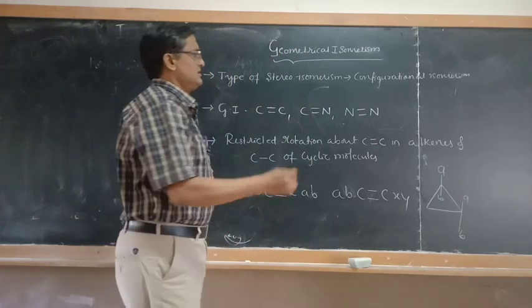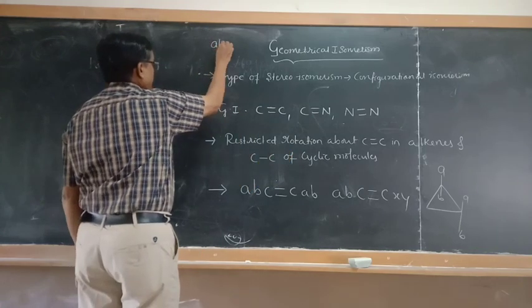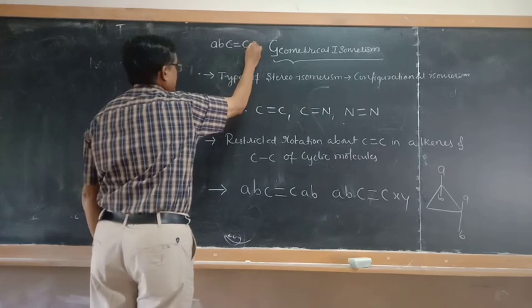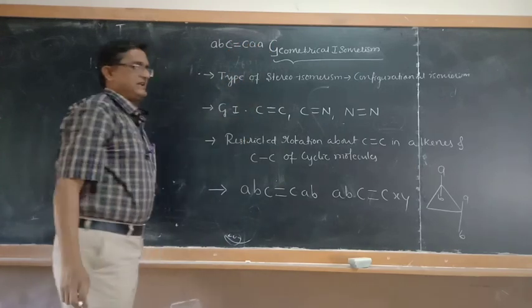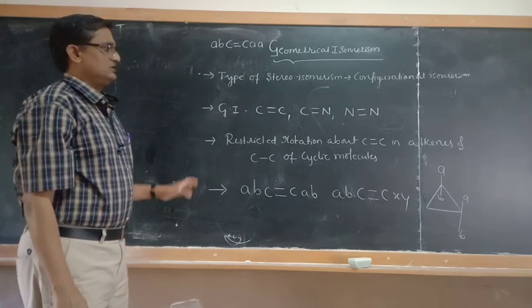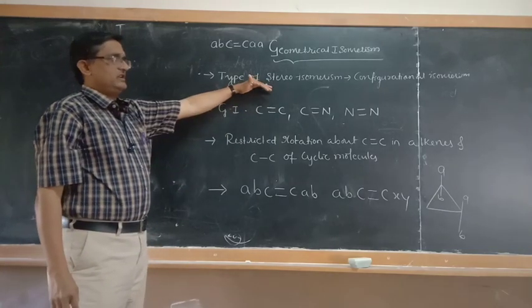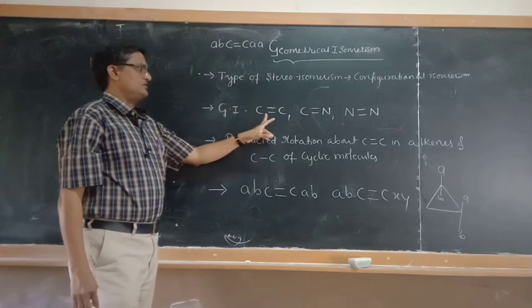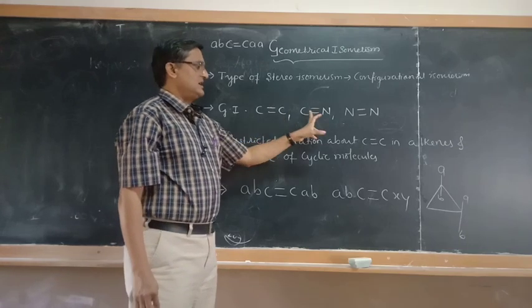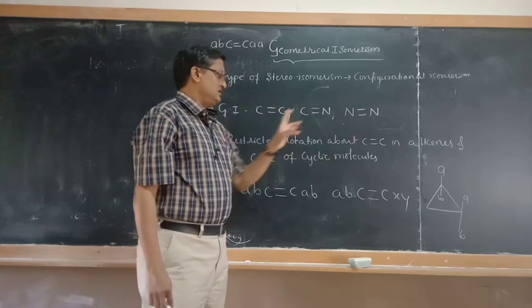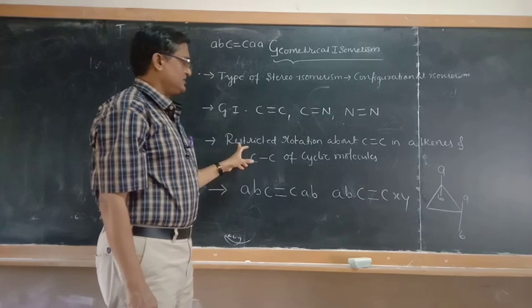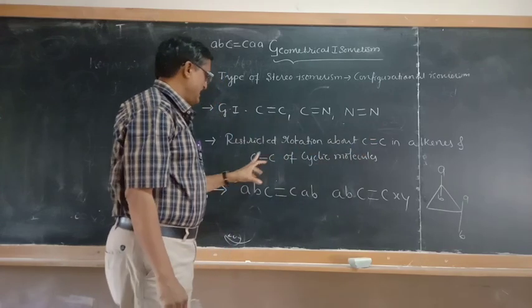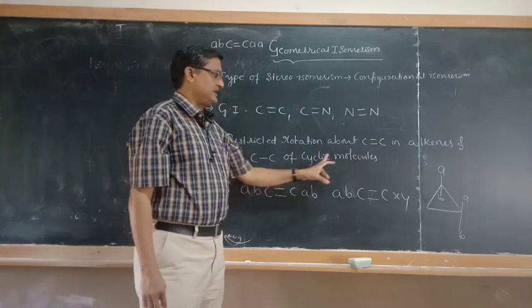But however, the compounds of the type ABC, C means carbon atom, double bond, C of AA will not exhibit geometrical isomerism. So therefore, it is a type of isomerism or configurational isomerism, and it is mainly found in the compounds containing carbon-carbon double bond, carbon-nitrogen double bond, and N double bond N, and it mainly occurs through restricted rotation about carbon-carbon double bond character in the case of alkenes and carbon-carbon single bond of cyclic molecules.